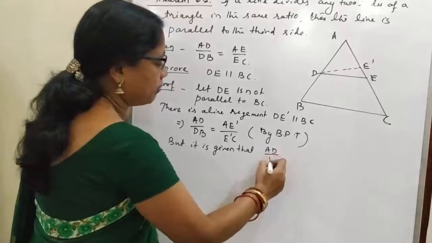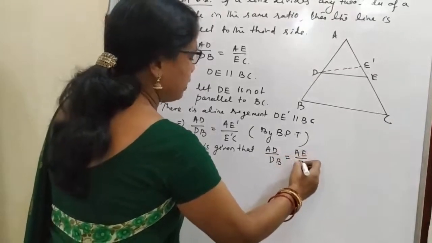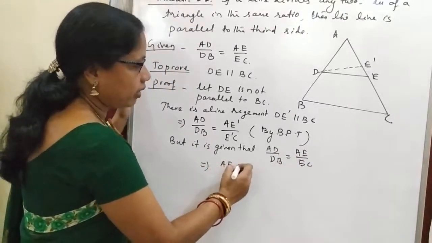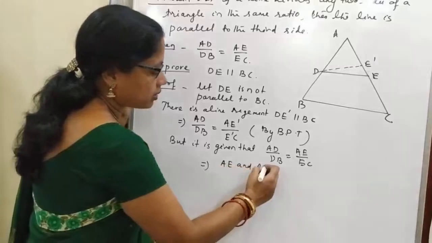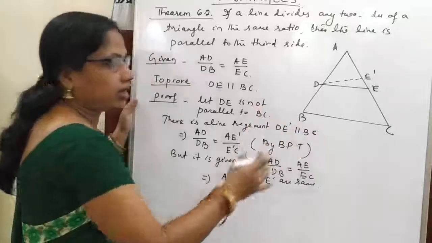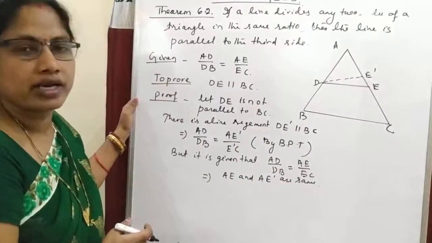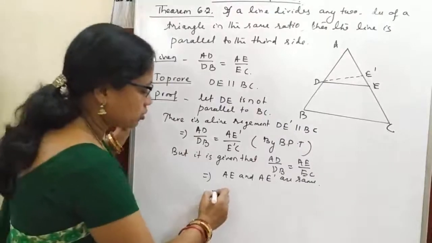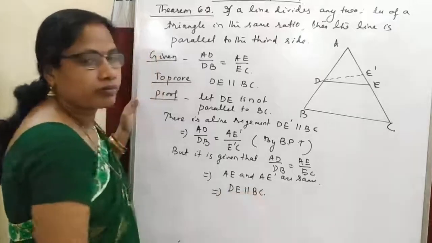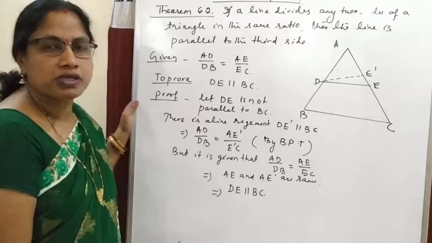But it is given that AD by DB is equal to AE by EC. So this implies AE and AE dash are the same. That means there exists no such point E dash such that DE dash is parallel to BC. So this implies DE is parallel to BC. So here this is the proof of the converse statement of the basic proportionality theorem.